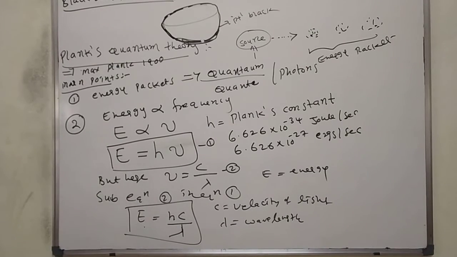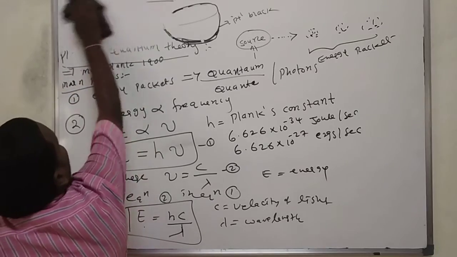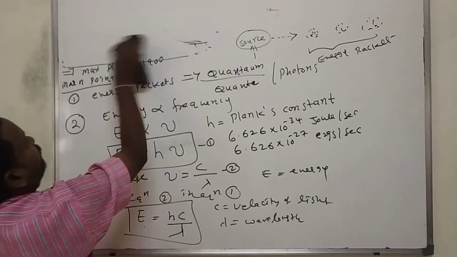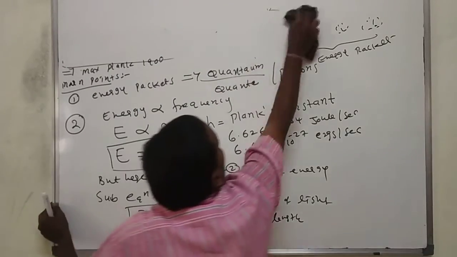These are the two important points. Two more important points are there in Planck's quantum theory. We'll see those after this, and we'll see some problems on this one. Here, in continuation, see the two more important points.